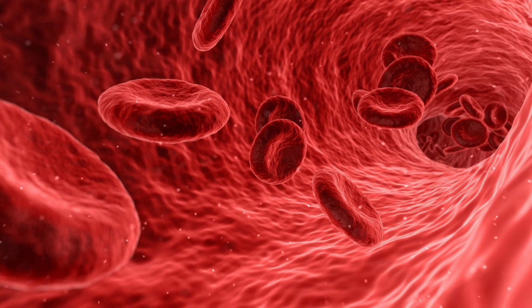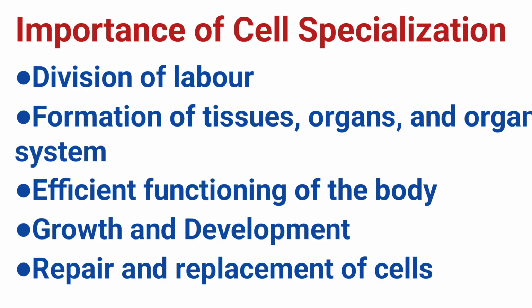The biconcave shape of red blood cells allows efficient oxygen transport. Growth and development. Cell specialization is essential during growth and development. As organisms grow, cells differentiate to perform different functions in tissues and organs, allowing the body to develop into a complex organism.